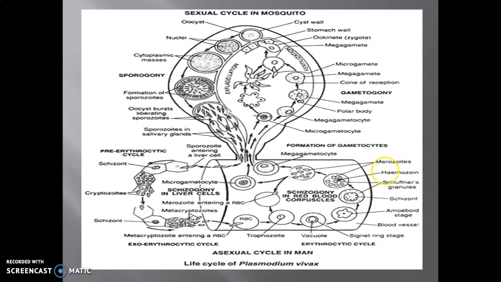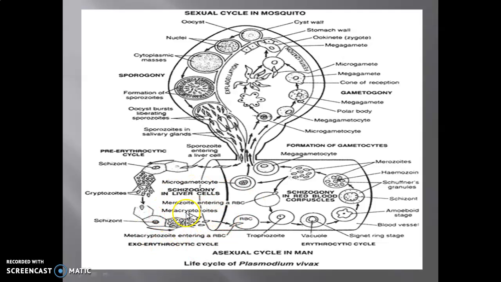See here in the diagram, you can observe the sexual cycle in the mosquito. See here, this is the sexual cycle in mosquito, and here you can observe the asexual cycle which is completed in the intermediate host, that is the human being.